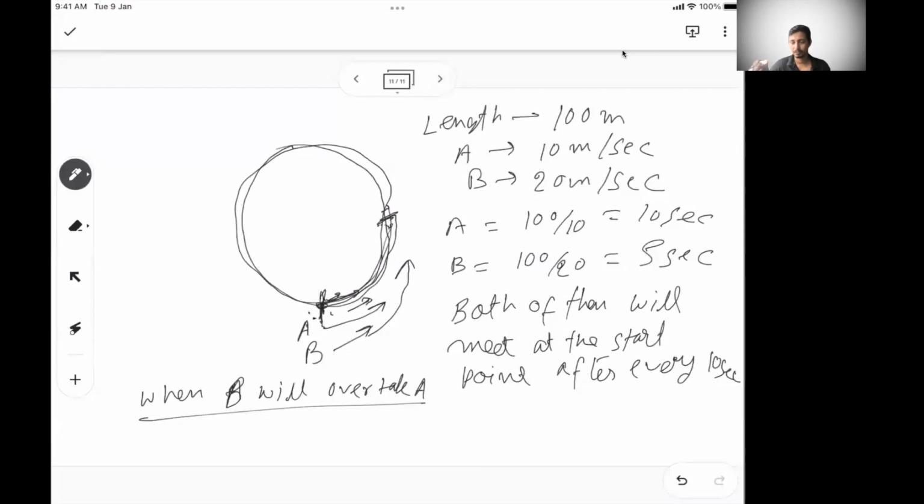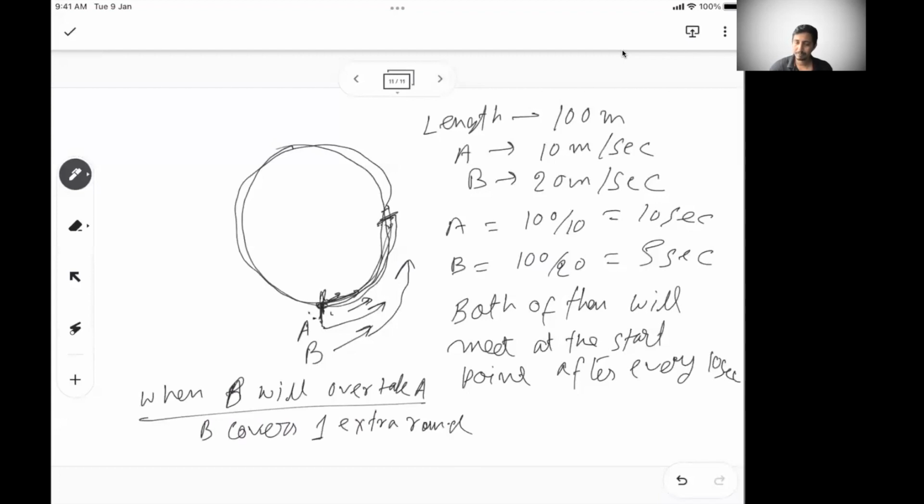So there are two meetings happening. One is at the starting point, the other is when the faster person crosses the slower person. The faster person will cross the slower person every time the faster person covers one round more than the slower person. So what we do? B covers one extra round.